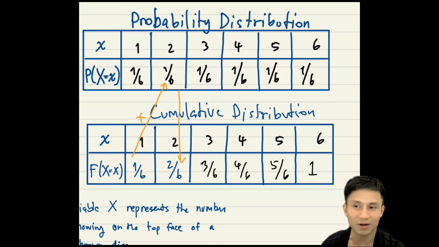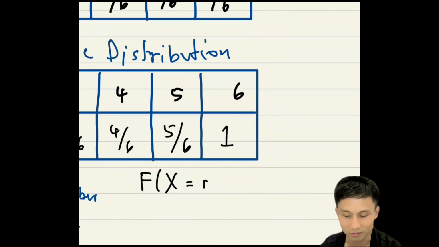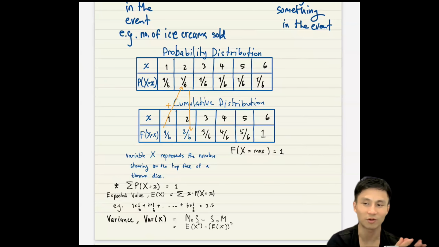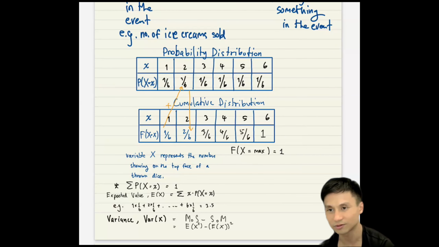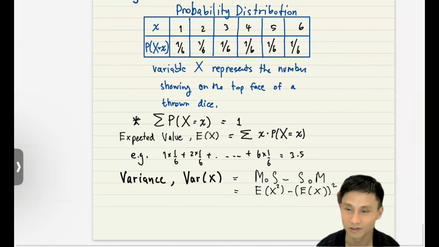So you always get 1 at the end, because that's where you add up all the probabilities. That means F of the maximum value of x would be equal to 1, because you have accumulated from the very beginning to the last value. And that's kind of it. That's just the overall concept you need to know.